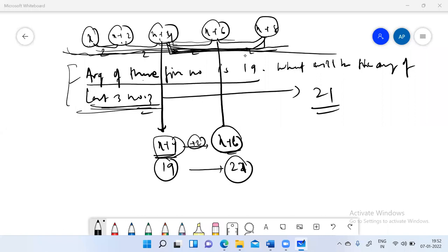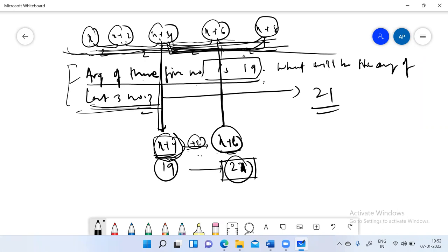Sir, where did we get 19 from? Because 19 is written here. So, the average of these 5 numbers is 19. Okay. The average of these 5 numbers is x plus 4. This is 19. The average of the last 3 numbers will be x plus 6, which is 2 more than x plus 4, which will be 21. Okay? Very good.